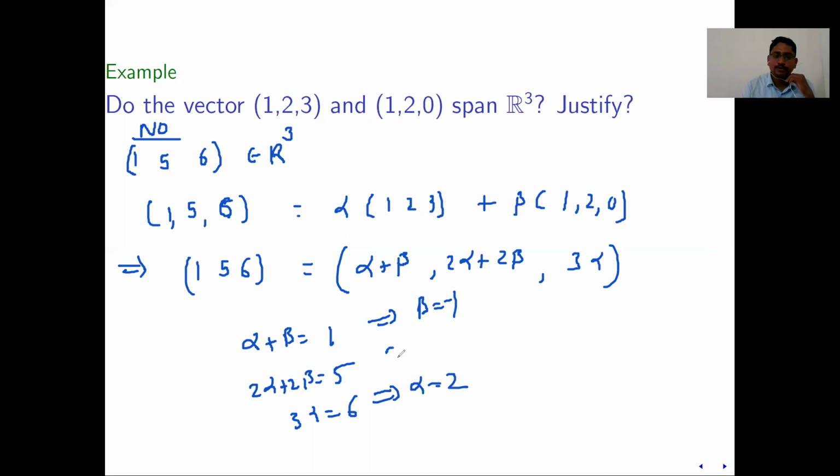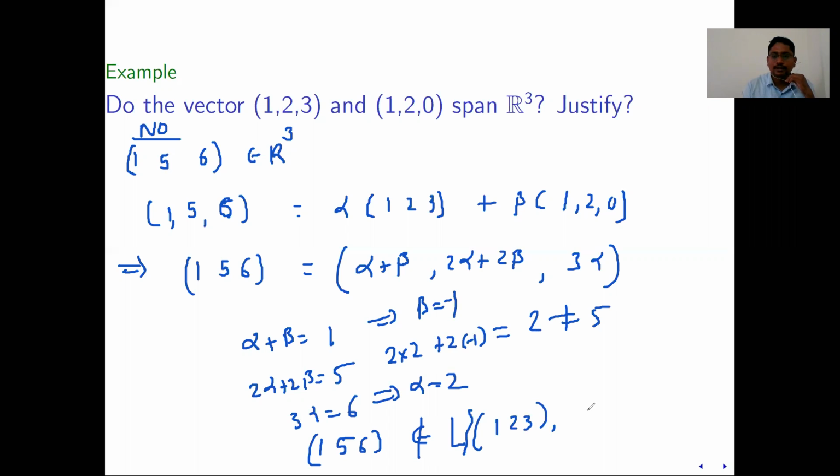And when you put the values of alpha and beta here, it becomes 2, which is not equal to 5. Whatever alpha beta you find by solving any two equations will not satisfy the third equation. So 1, 5, 6 does not belong to the span of 1, 2, 3 and 1, 2, 0.